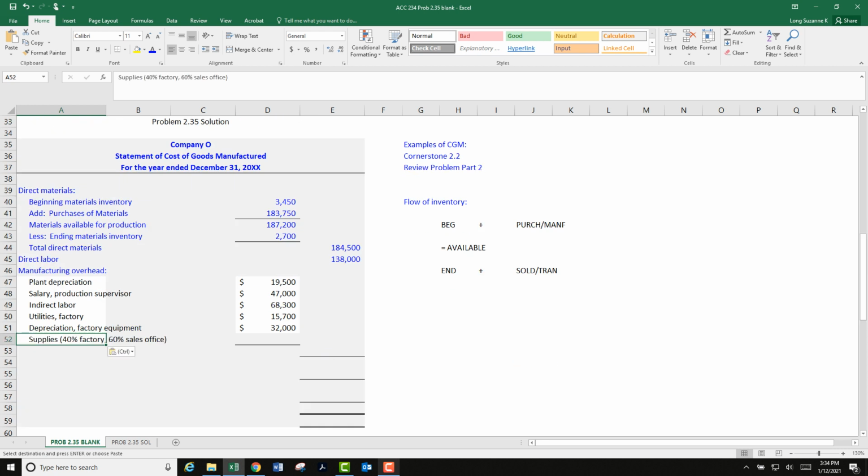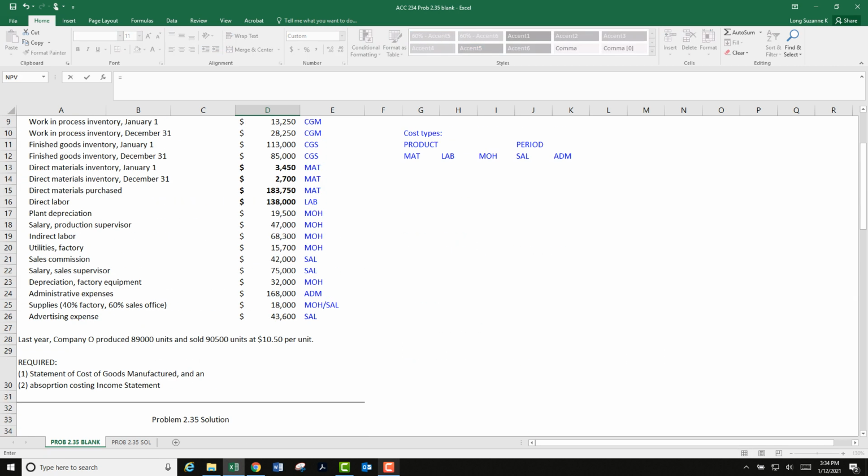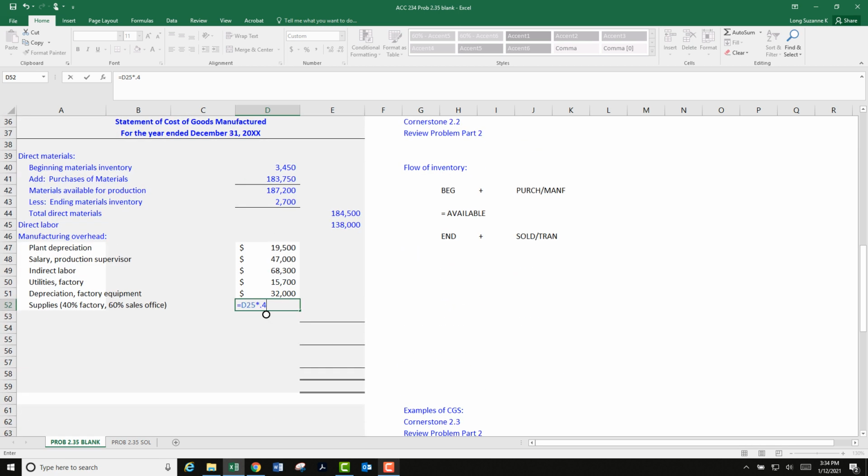Control C. And here I'm going to slow down and I'm going to say equals this amount, this 18,000 for supplies, and then I'm going to tack on asterisk 0.4. Excuse me. I want 18,000 times 0.4 for 40% of that number. So I've got equals on that cell for the 18,000, asterisk for times 0.4 for 40%.